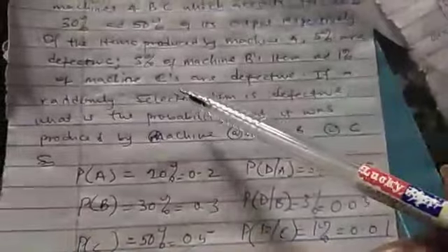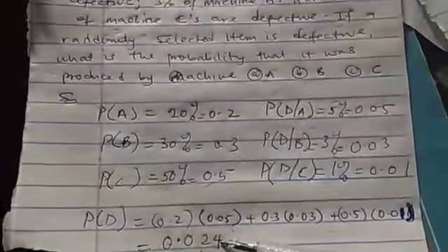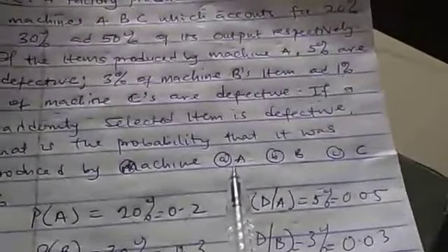So to find the probability that the item selected is defective, what we do is we multiply these together from the theorem. This times this, this times this, this times this, and we add it. That's why we have 0.2 times this, 0.3 times this, plus 0.5 times this, and that will give me 0.024. Now let us consider the first question. For the first question, we have to find the probability that the defective item is from machine A.